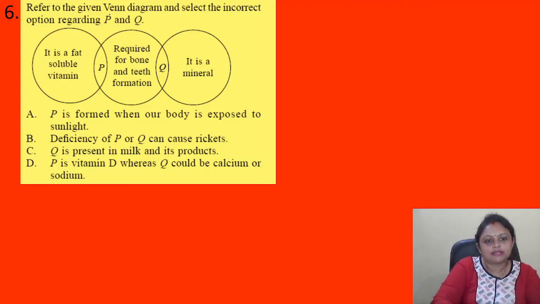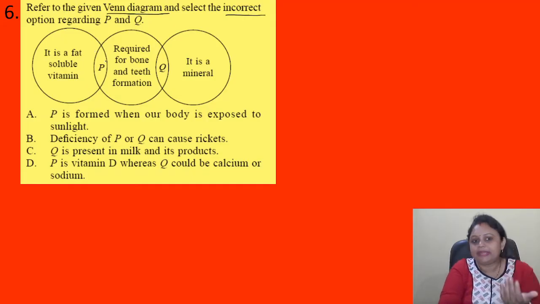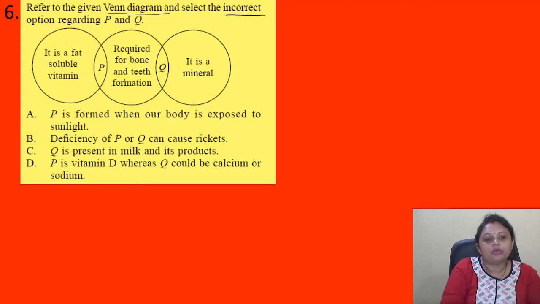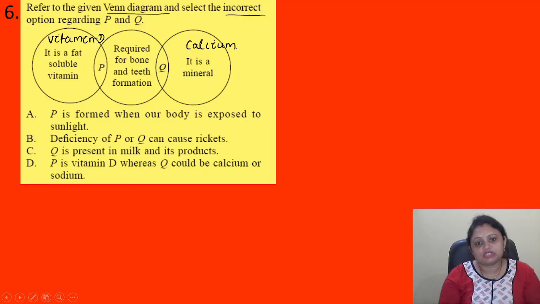Okay. So there is a Venn diagram and we have to find out the incorrect option. So first let us find out what P and Q are. P is required for bone and teeth formation. It is a fat soluble vitamin. So this one is vitamin D. And Q, it is a mineral required for bone and teeth formation, it can be calcium or it may be phosphorus as well.